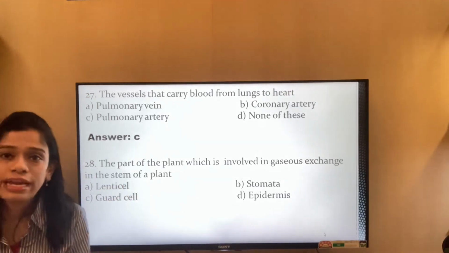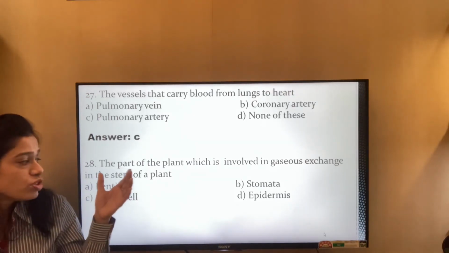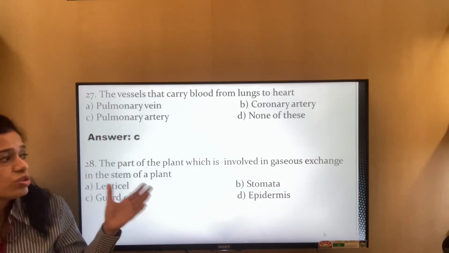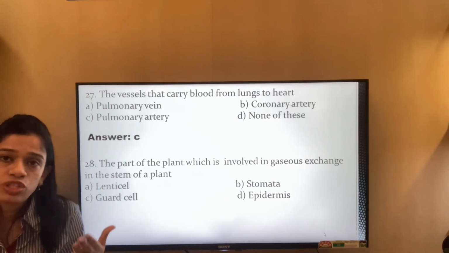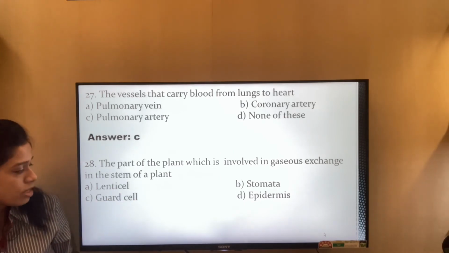So it has to be a lenticel. Lenticels are the cells present on the stem of the plant, and through them gaseous exchange takes place. Even transpiration also takes place through the lenticel. So it has to be answer A.